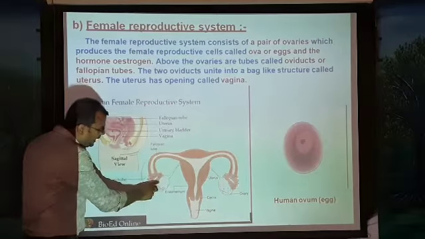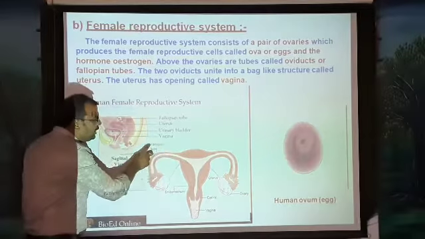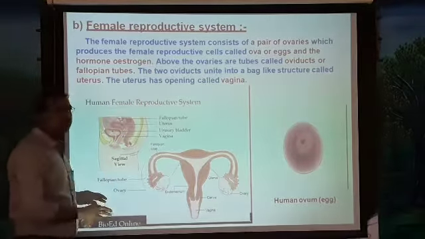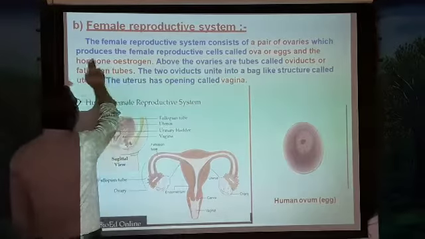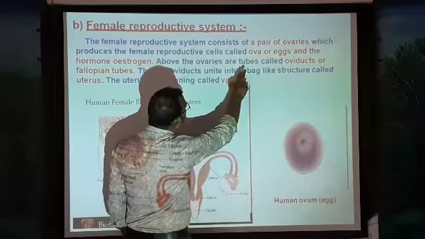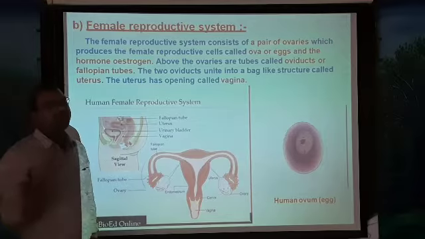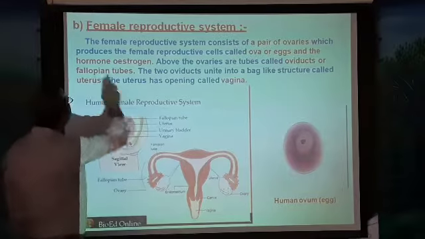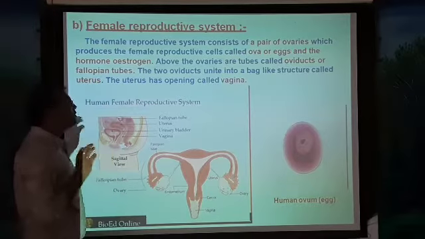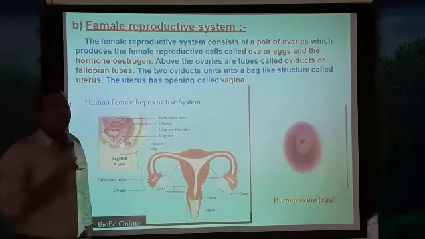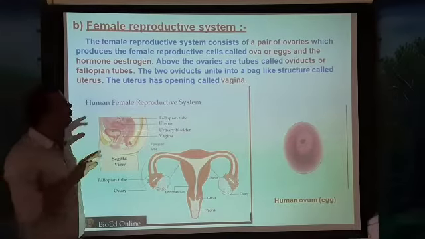The released eggs pass through the tube-like structure called the fallopian tube, also called the oviduct. The ovary produces the female reproductive cells called ova or eggs. The ovum is nothing but the female gamete. The ovary also releases the hormone called estrogen, which is responsible for giving the female characteristics to the females.